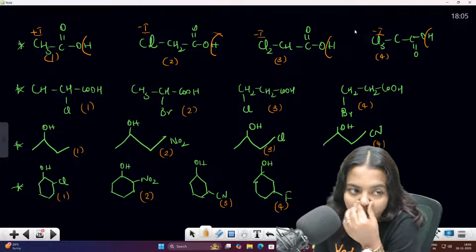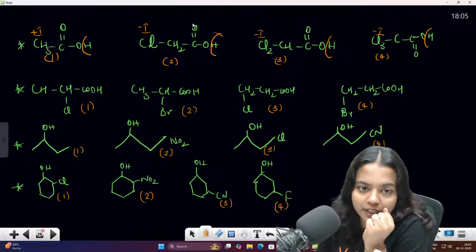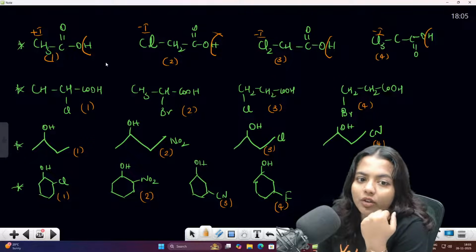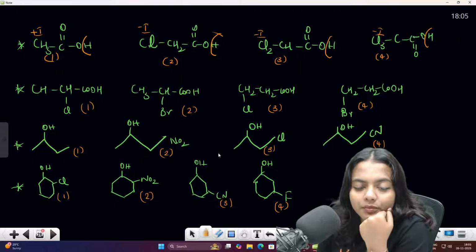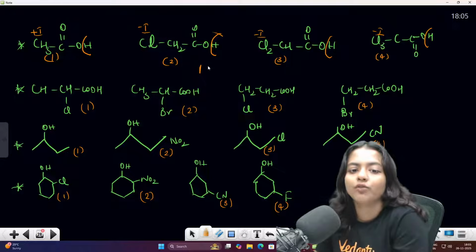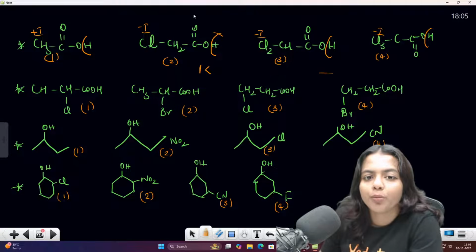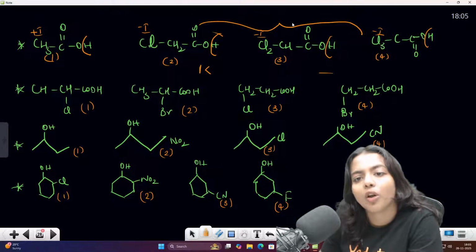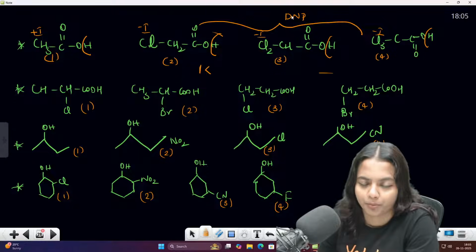So among these, you can understand that minus I effect is there in three, plus I effect is only one. So which one will be the least one? The one with plus I effect will be the least one. Now, between these three, they all have minus I effect, so you have to follow the DNP rule.